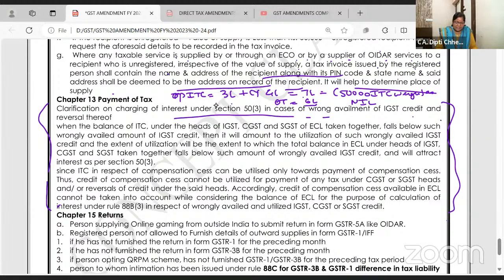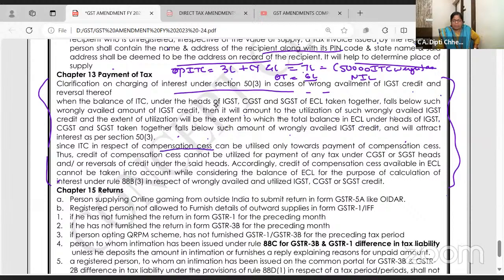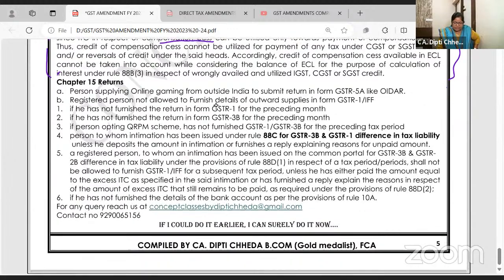Clarification of charging of interest in case of wrongly availed IGST. When balance of ITC under the head taken together falls below the wrongly availed was 50,000. उसके नीचे चला गया 20,000. Then it will be the amount to be utilized of such wrongly availed IGST, and the extent of utilization will be to the extent to which total balance under the heads taken together falls below such amount and will attract interest. Okay, right. In this compensation cess नहीं होगा क्योंकि वो उसी में set off होता है. No credit and interest on that.